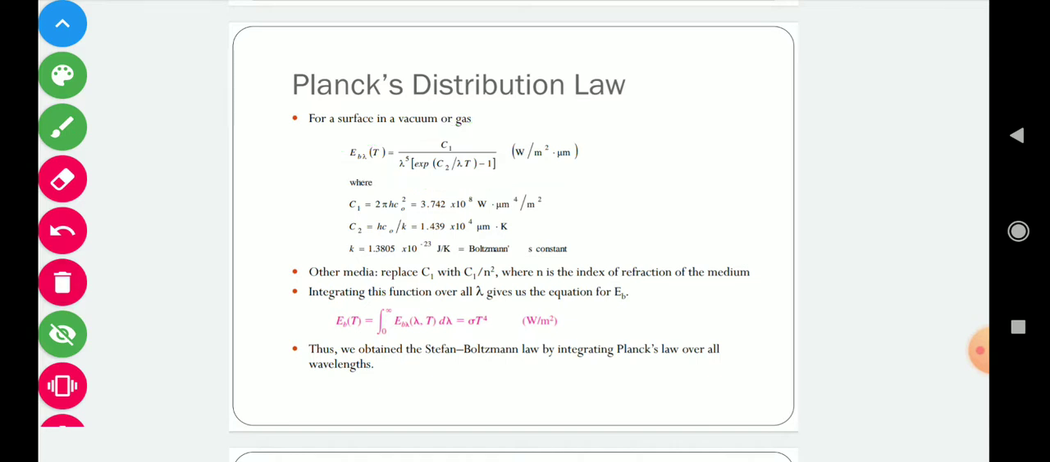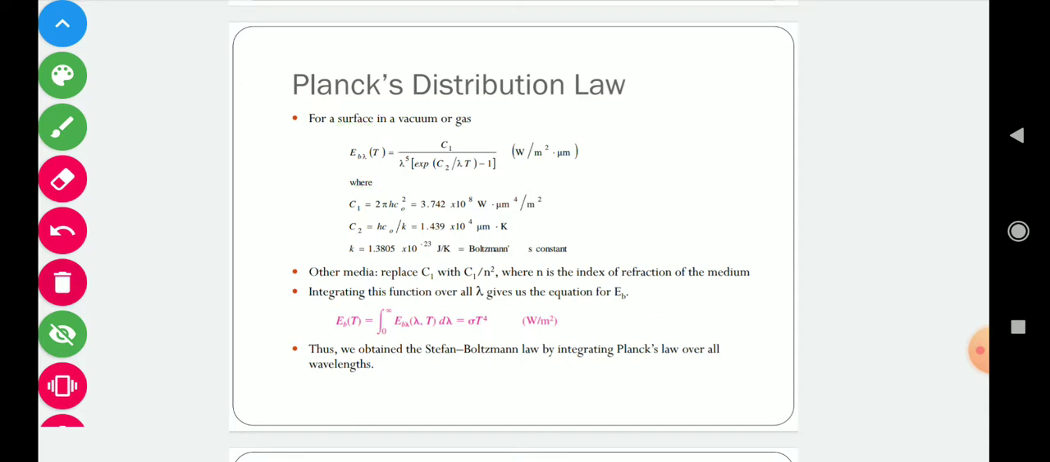Now if we integrate that equation, integrating this function over all lambda gives us the equation for Eb, because this Eb lambda is the emissive power at a particular wavelength. But if we integrate this equation over the entire wavelength, then it will give the total emissive power of all wavelengths. So that is Ebt, and this will be equal to the emissive power which was calculated using the Stefan-Boltzmann law.